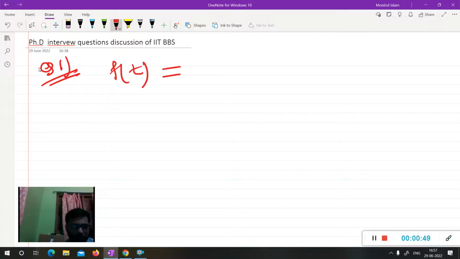f(z) is a function which is a power series like this: the sum from n equal to 0 to infinity of a_n z^n, this power series about z equal to 0.